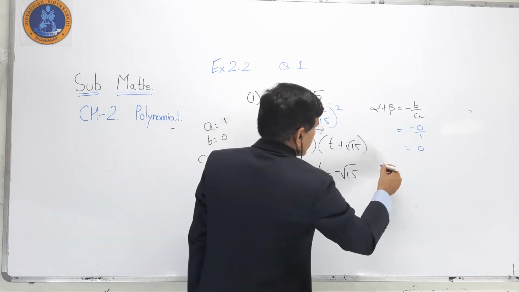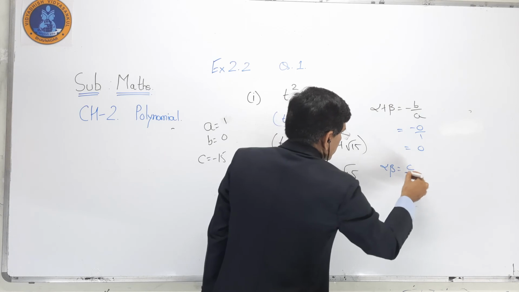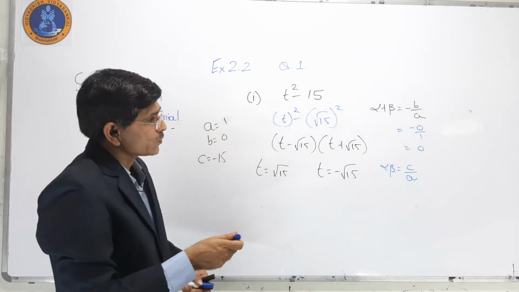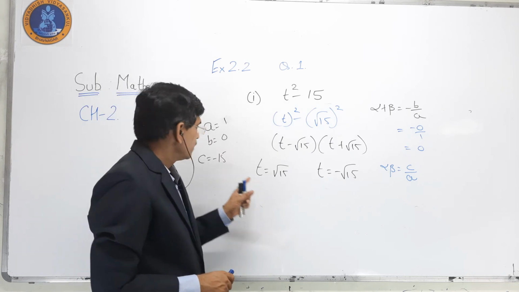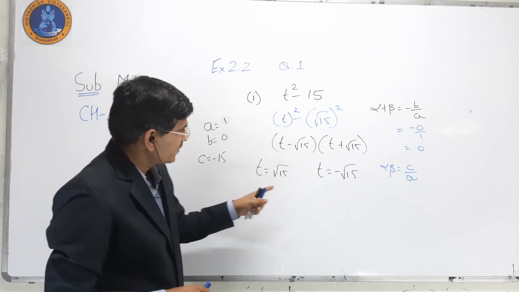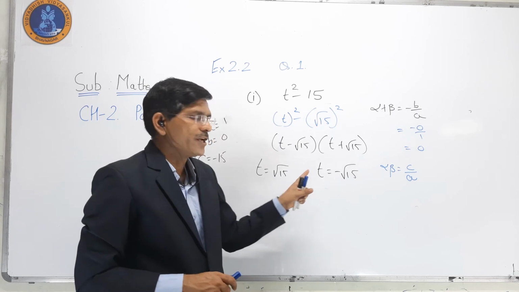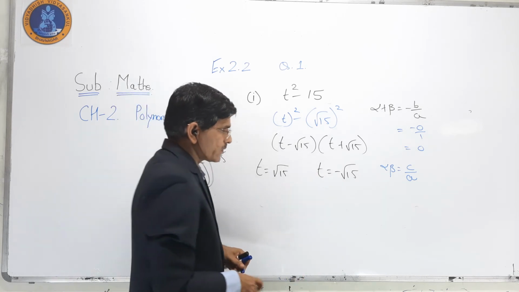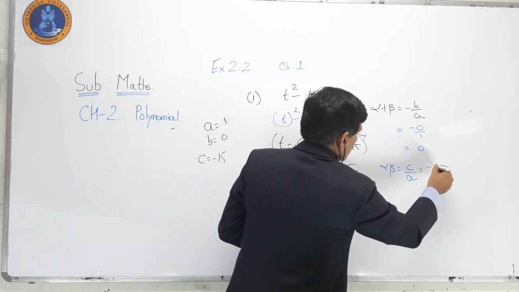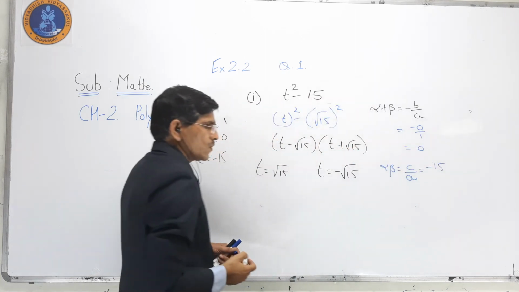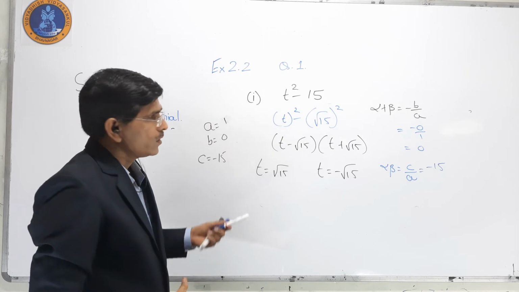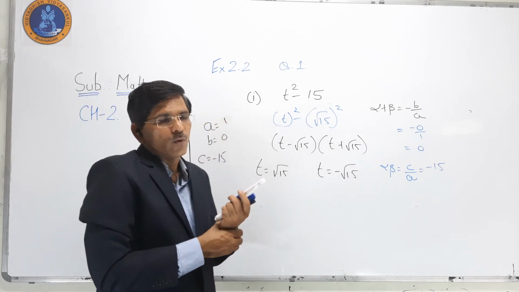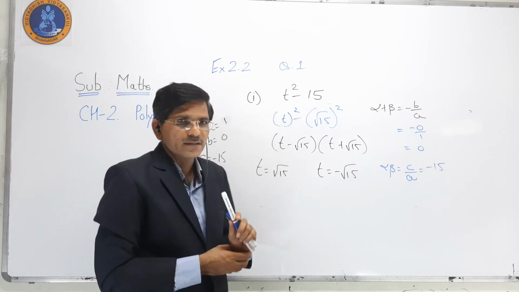Now alpha into beta, that is c by a. So you will see c means minus 15. If you multiply root 15 into root 15, the answer is 15, and the negative sign is why it is minus 15. I think in exercise 2.2 there are 6 sums and all are related to this.